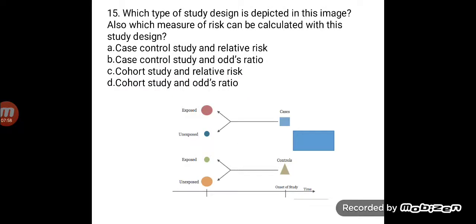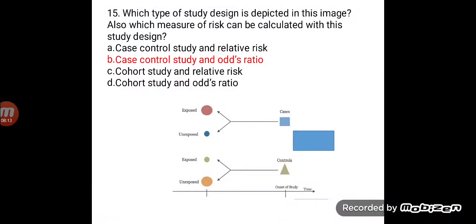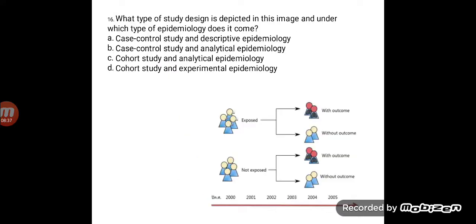Now, next question is, which type of study design is depicted in this image? Also, which type of risk can be calculated with this study design? Now, what we can see in the diagram is that cases and controls are there, and there are exposed and unexposed, which we calculate, and what is shown is that the study is moving in front of time and exposed, unexposed are behind. So that means this is a case control study, and the ratio that we can calculate here is the odds ratio.